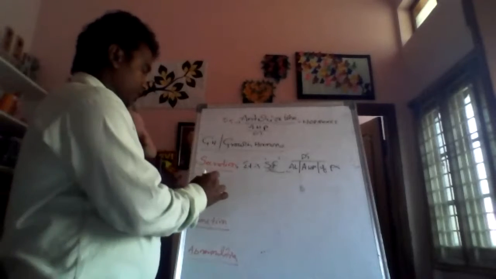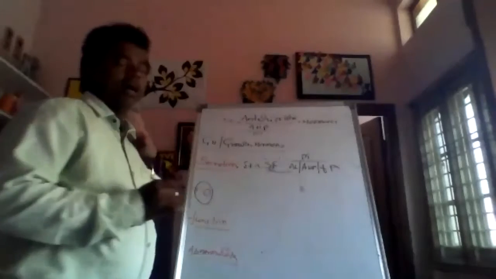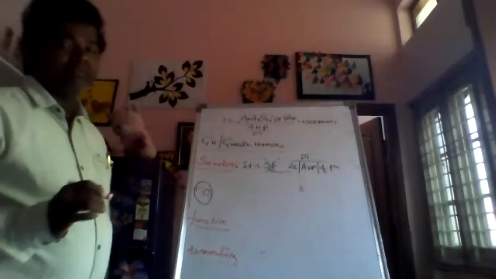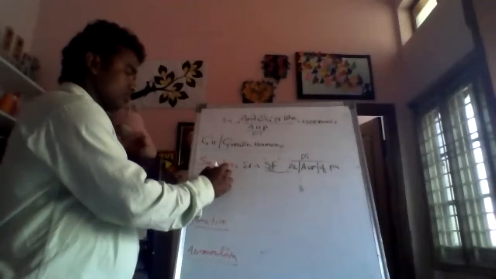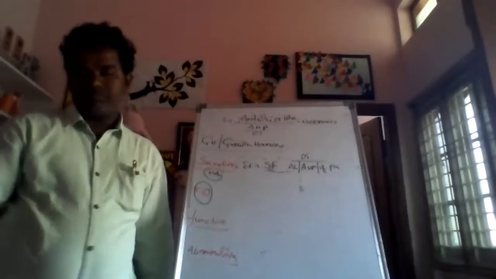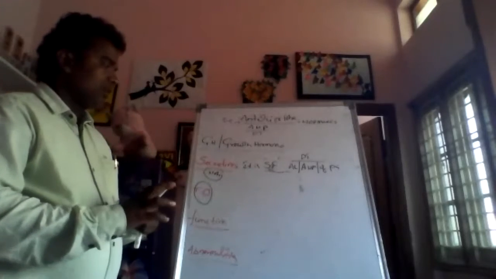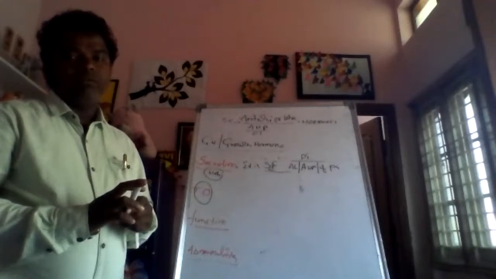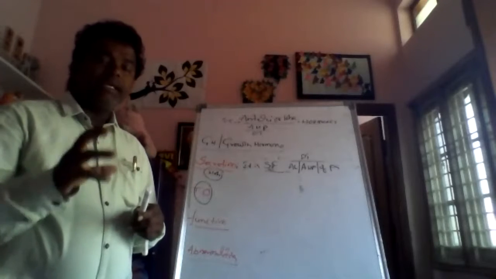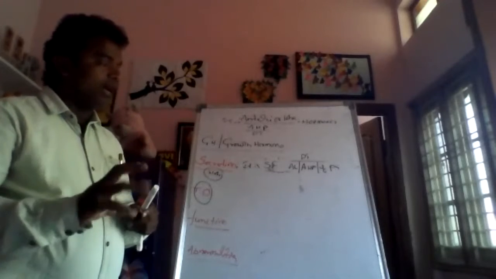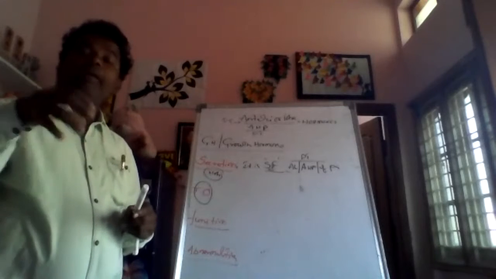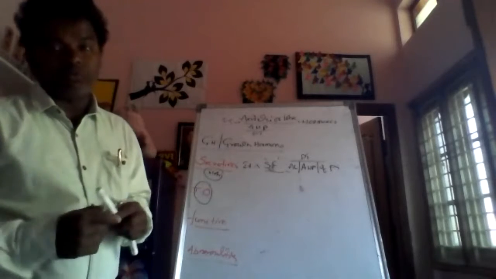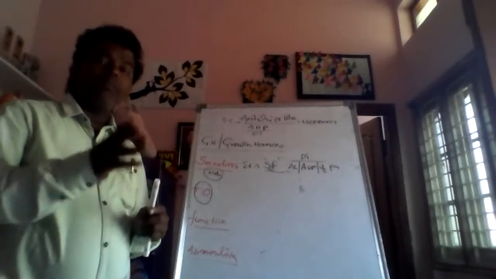So, target organ. Remember one important point. Note: this growth hormone, which is secreted from the anterior lobe, adenohypophysis of the pituitary gland, is under the influence of hypothalamic releasing hormone. I already told you about hypothalamic releasing hormone.